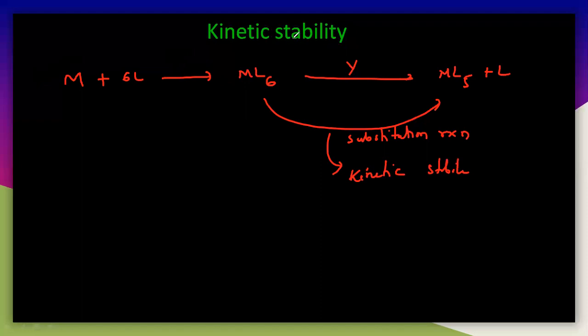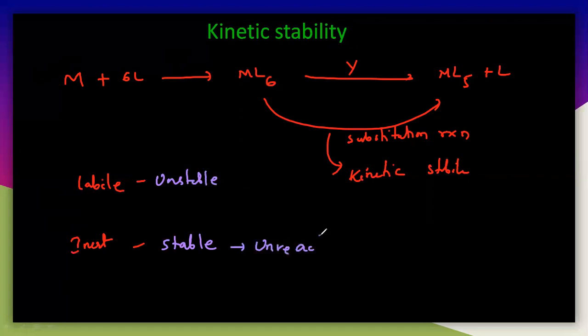What are the two types here? One is labile, and another one is inert. That is the major difference between these two. Inert is nothing but kinetically a stable product. Labile means it is unstable. Stable means it is unreactive, and labile means it is reactive.